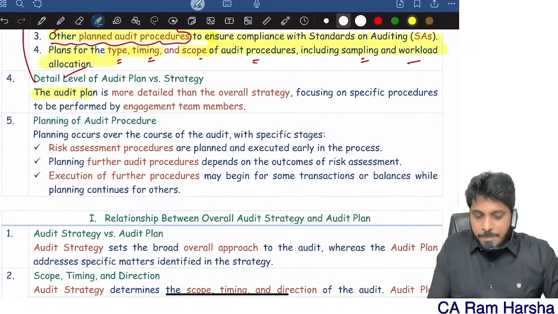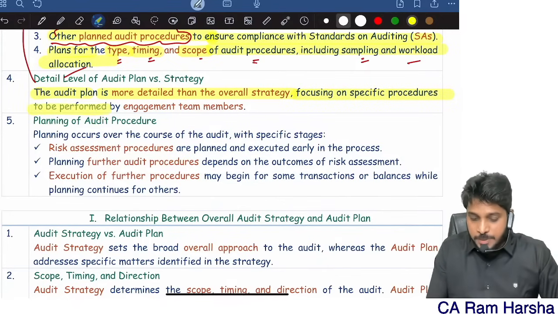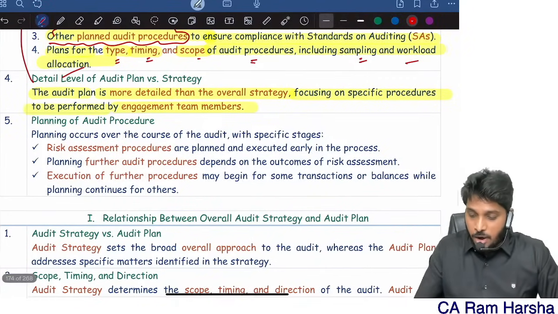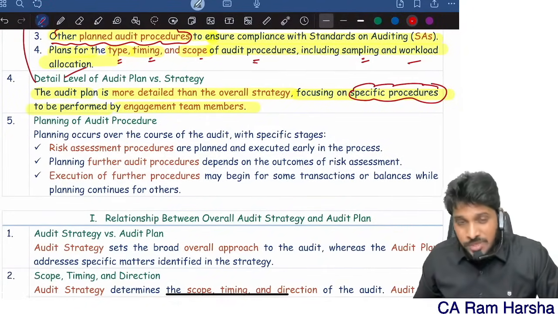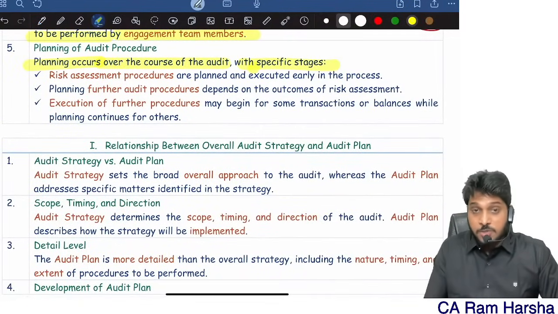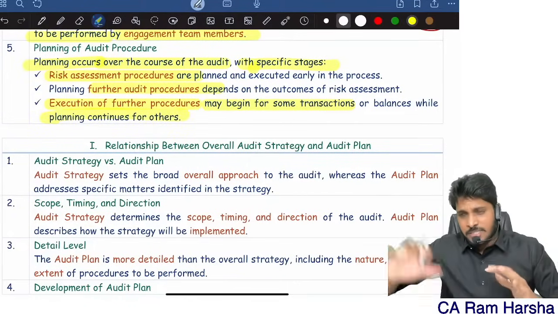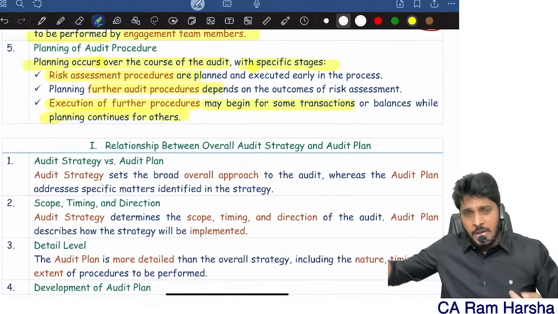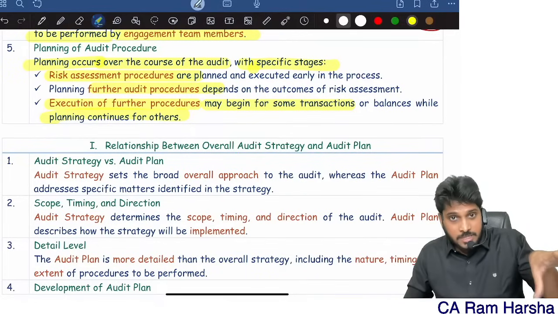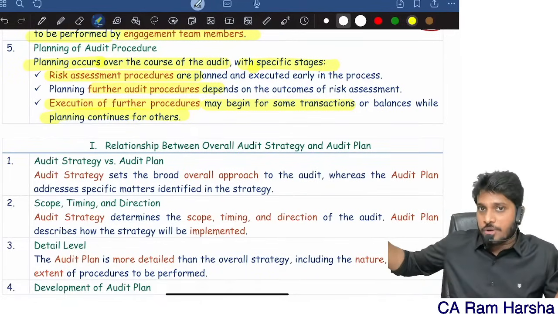So the audit plan is more detailed than the strategy. Remember, MCQs are important. It focuses on specific procedures to be performed by team members. In the audit plan, specifically what we need to do will be the major point. Planning occurs over the course of the audit with specific stages. In planning, first we do risk assessment, then we do further audit procedures. Sometimes further audit procedures are done immediately for some transactions, whereas for other transactions we are only planning. So simultaneously we do actual audit for some transactions, while for some classes of transactions we have not even started the audit, and planning might be going on simultaneously.